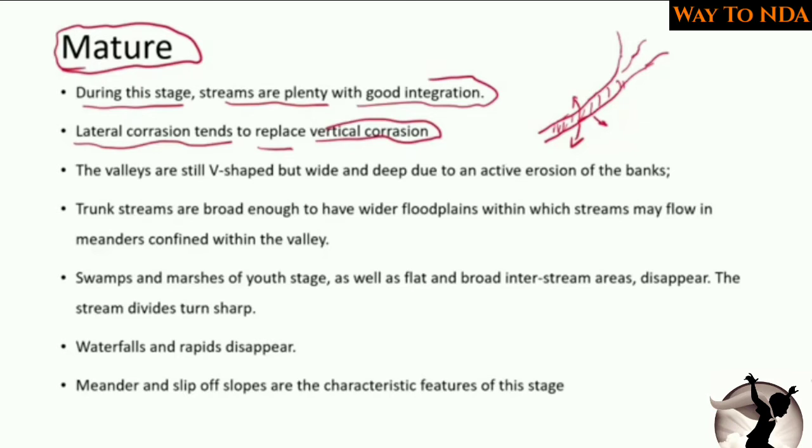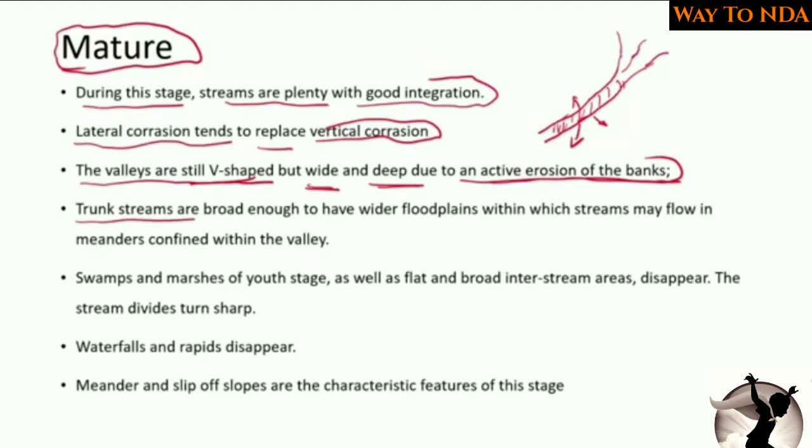It will start to erode the banks of the river. So the valleys are still V-shaped but wide and deep due to active erosion of the banks.